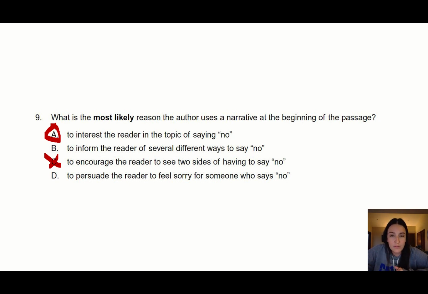To inform the reader of several different ways to say no, well, he didn't even say no. He said yes, so we can't have B. And then D, to persuade the reader to feel sorry for someone who says no. And we honestly felt sorry for Mike because he felt like he had to say yes. So it's also not D. We were left with A.